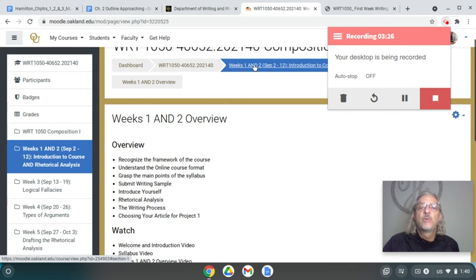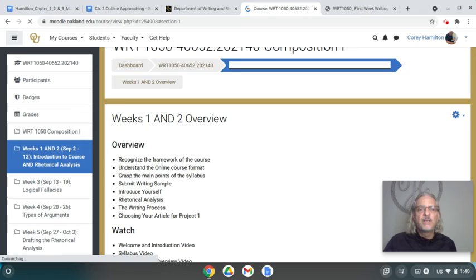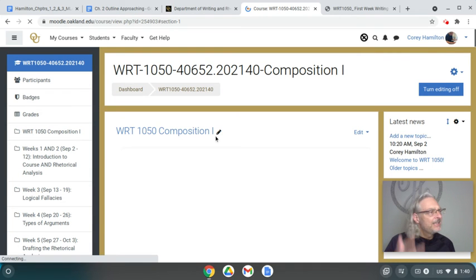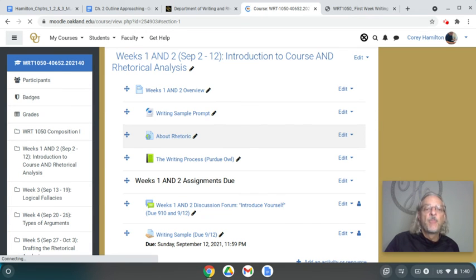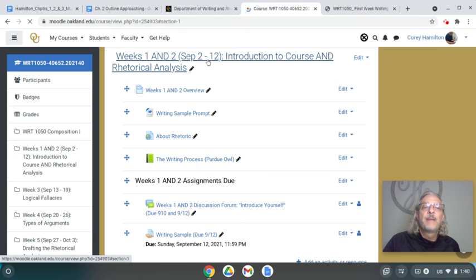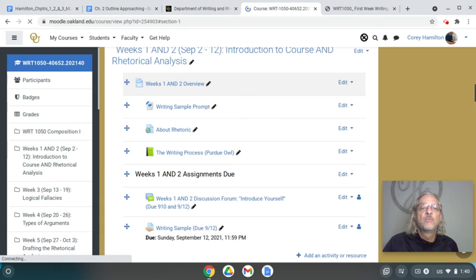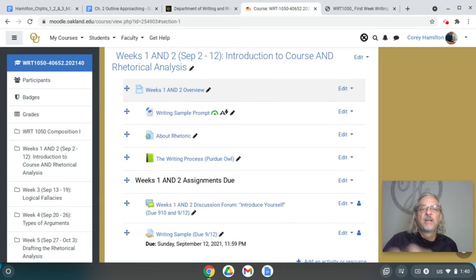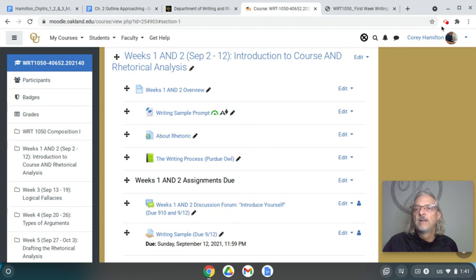But let's go back to weeks 1 and 2. When I say it's on the module, this top heading says weeks 1 and 2 Introduction, and everything you see on that page is the module for weeks 1 and 2.